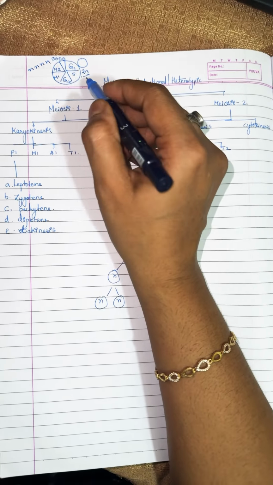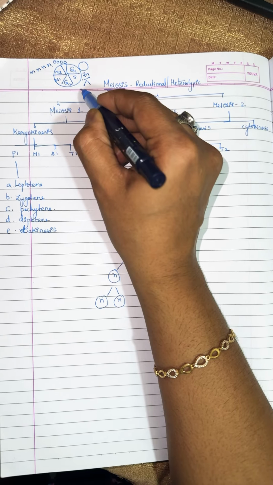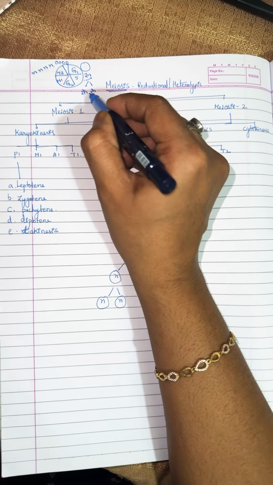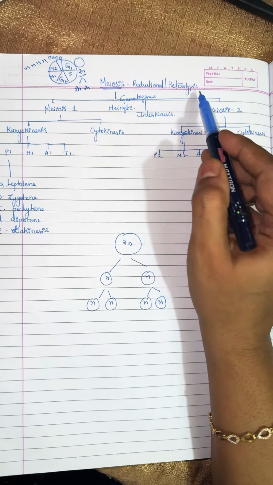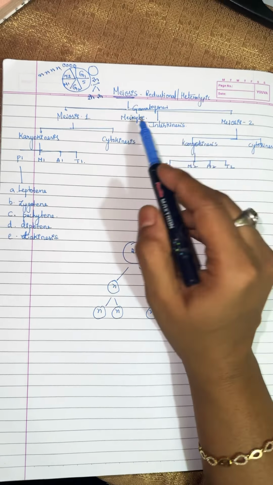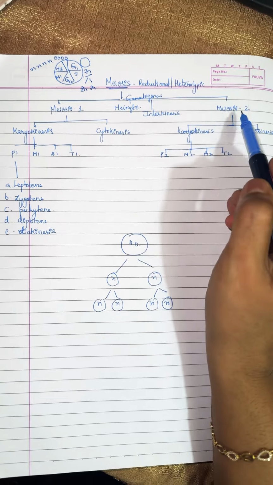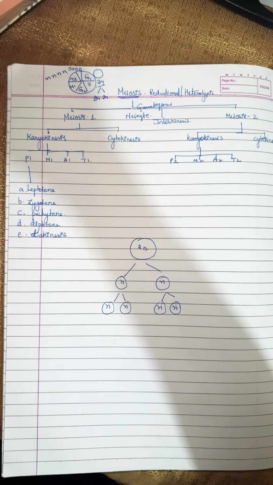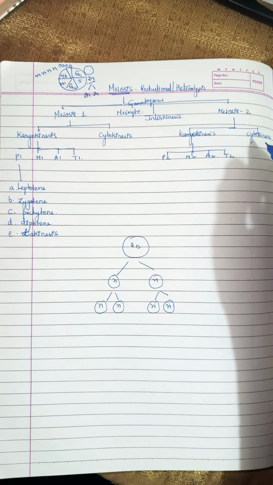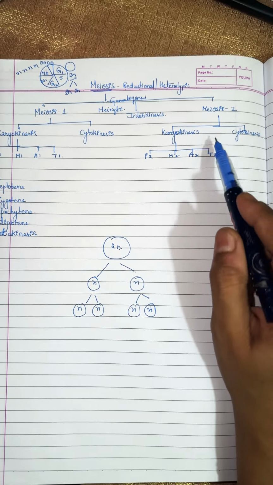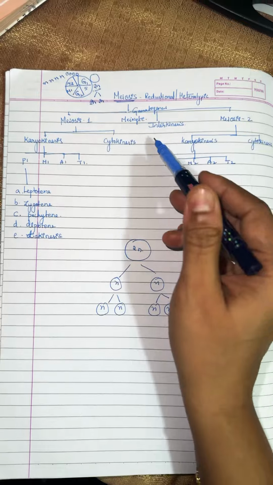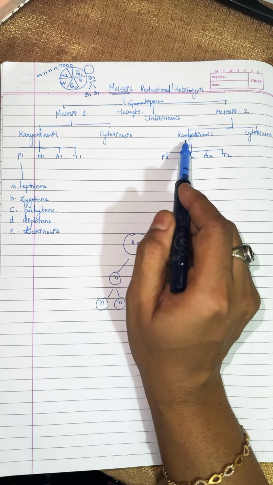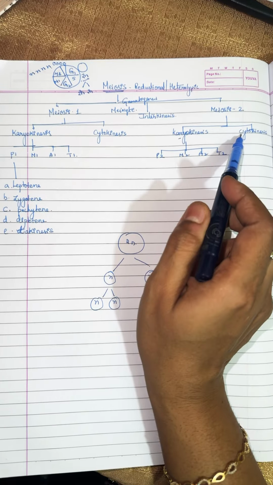This is not possible normally if the cell undergoes mitosis. That is why they select a very complicated process called meiosis. Meiosis is further divided into two steps, meiosis 1 and meiosis 2. Meiosis 1 is divided into karyokinesis and cytokinesis, and meiosis 2 is also divided into karyokinesis and cytokinesis. That means two divisions of the nucleus and two divisions of the cytoplasm take place.